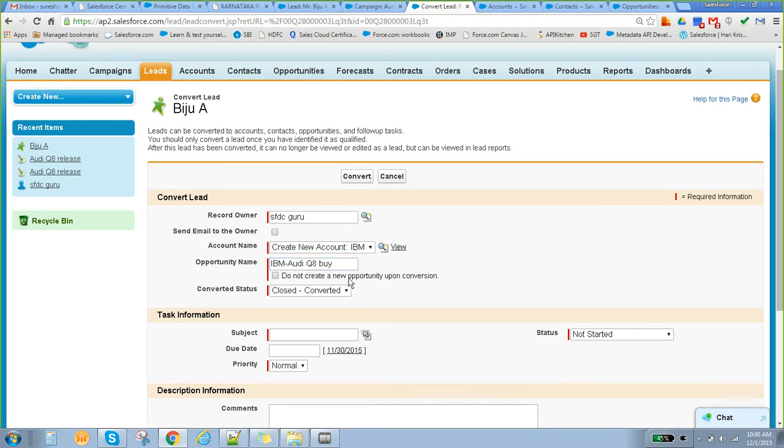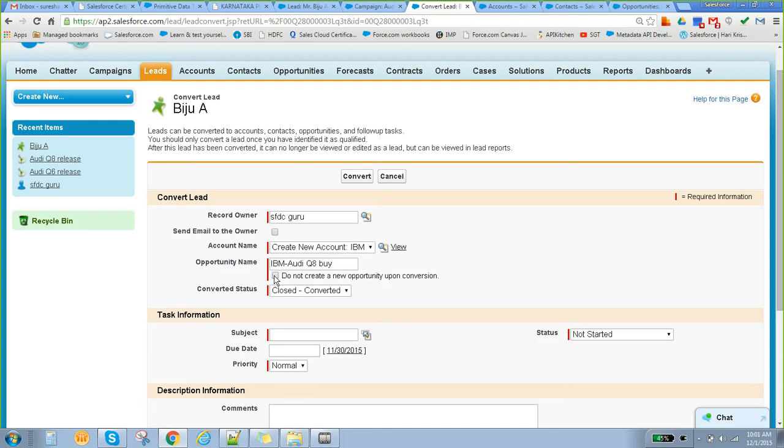Here there will be one option: do not create a new opportunity upon conversion. Sometimes you have already created some, and this is not your first time buying from this particular company. If you are buying for the third time, there is no need of creating account, contact, and opportunity every time. We can use the existing opportunity. Let's assume this opportunity or your account name IBM already exists, then there is no need of creating an opportunity again and again. We can use the same opportunity.